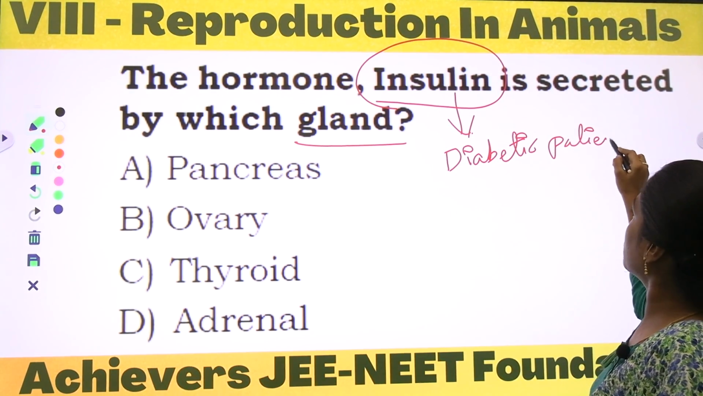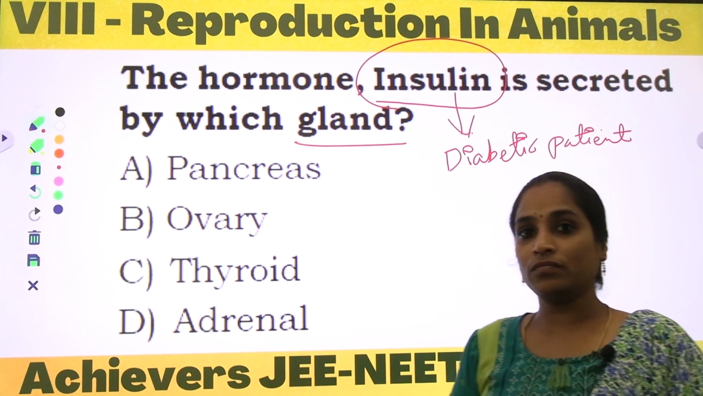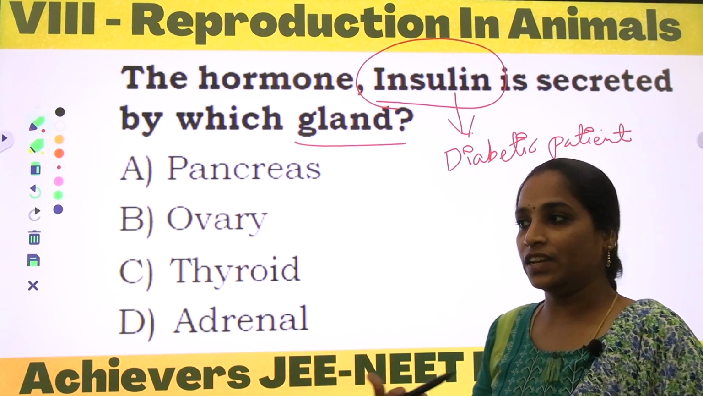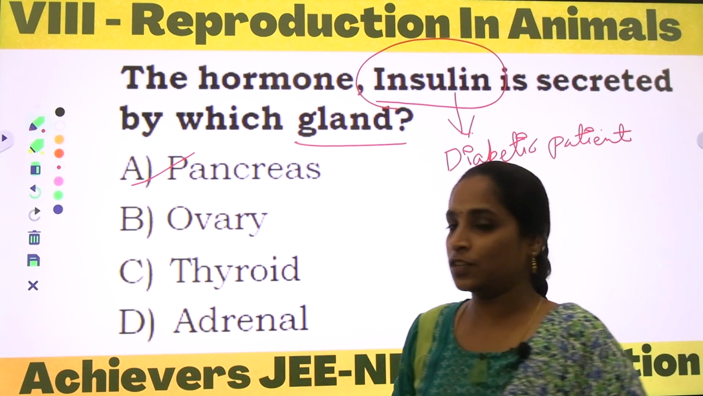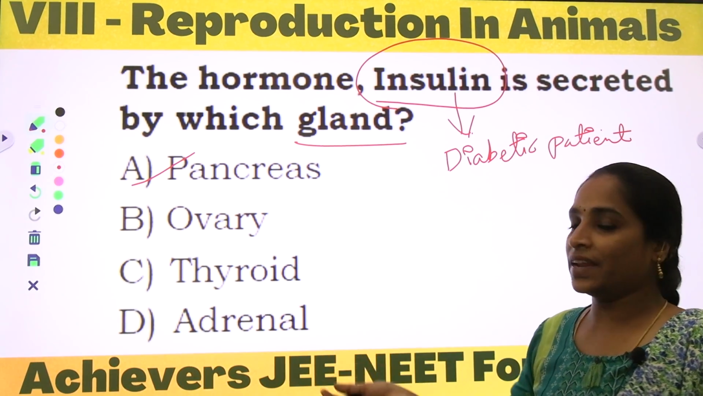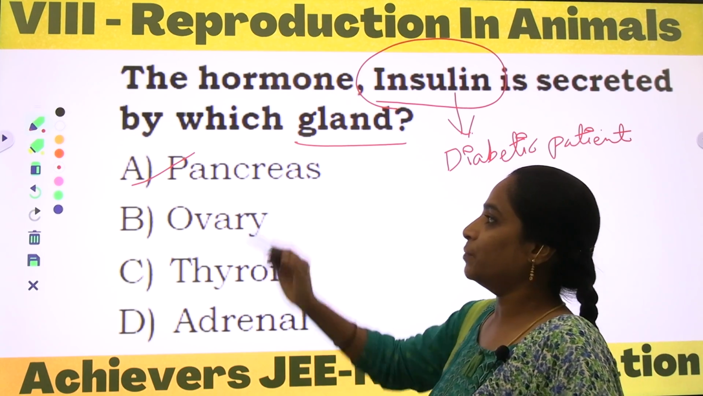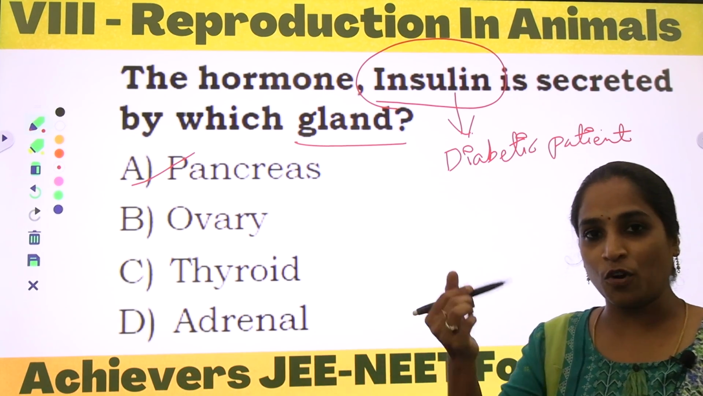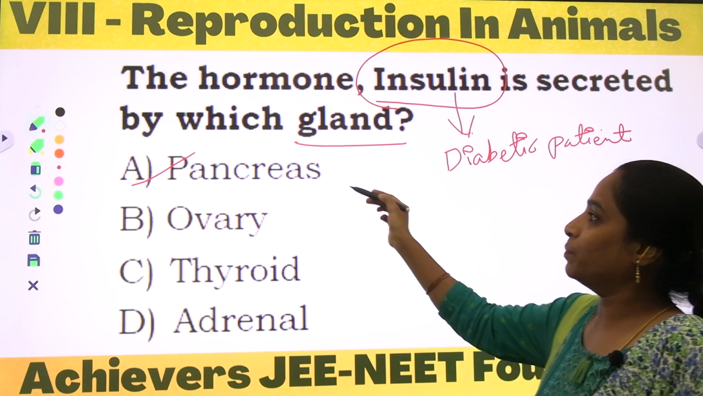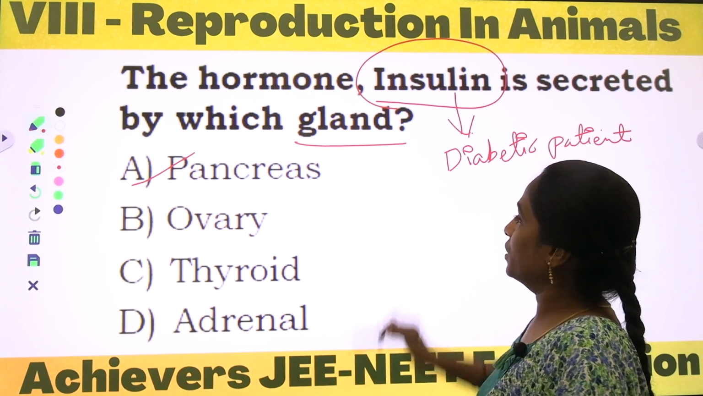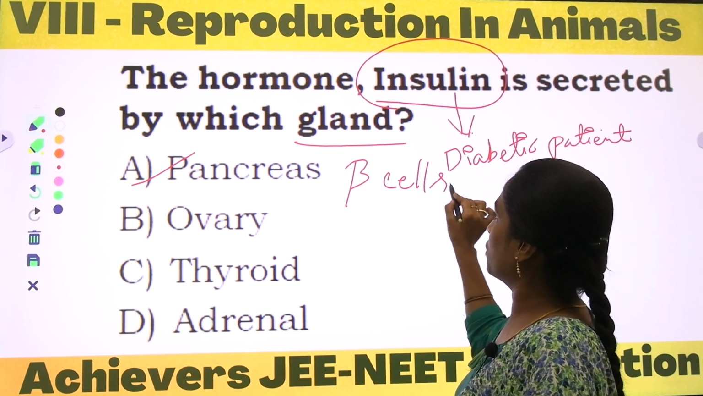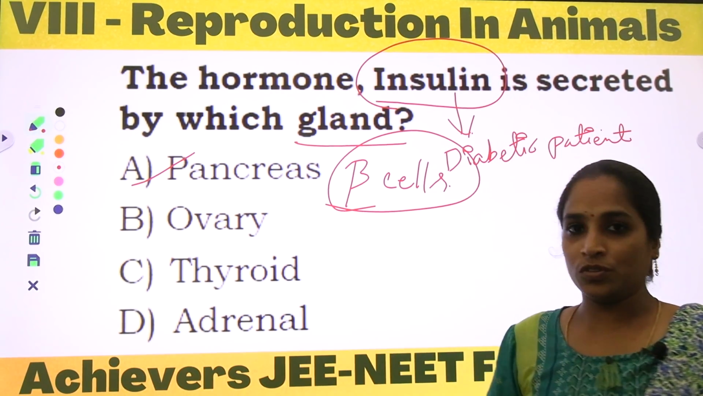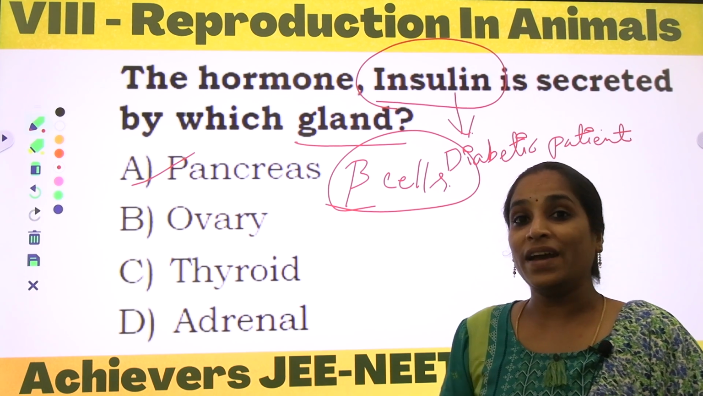What is diabetes? More glucose level in our blood. Okay, so the gland is the pancreas. Pancreas is a mixed gland in the digestive system, but coming to the regulation of body glucose, blood glucose will be controlled by the insulin. So this insulin is secreted by the beta cells which are present in the pancreas.